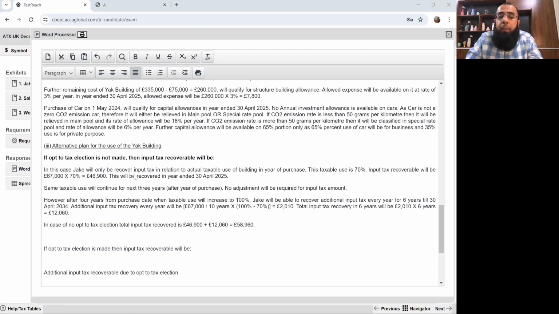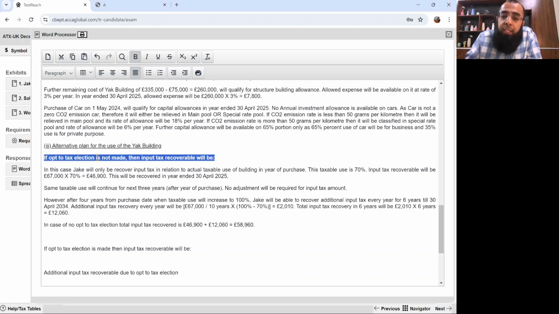See, in the examiner answer, he has just done the calculations directly. I'm writing some brief footnotes so that you can understand what I'm doing. If someone would have done only the calculation thing, like only writing the year and the amount, that would also be acceptable. Okay, let's repeat it again.